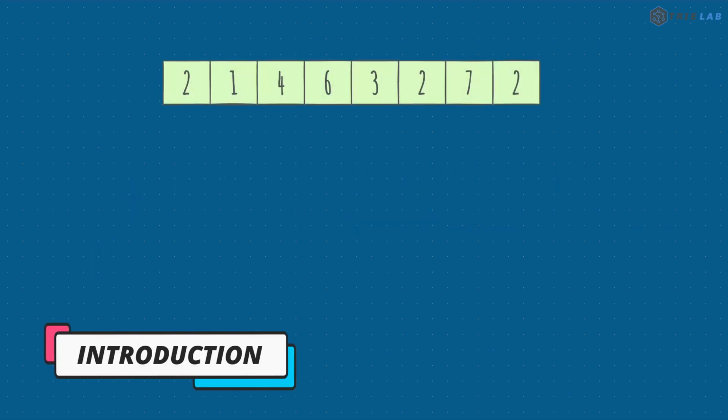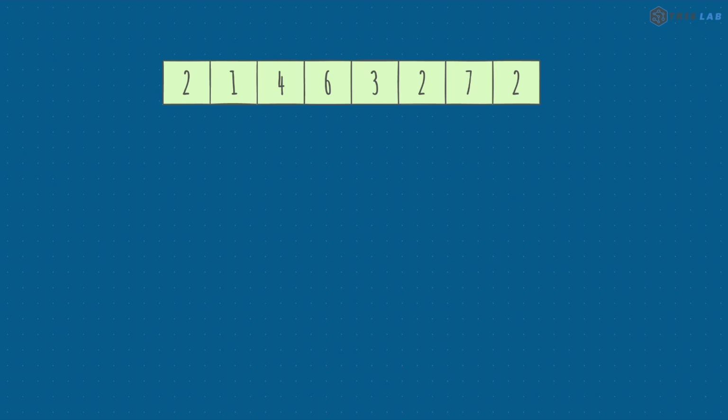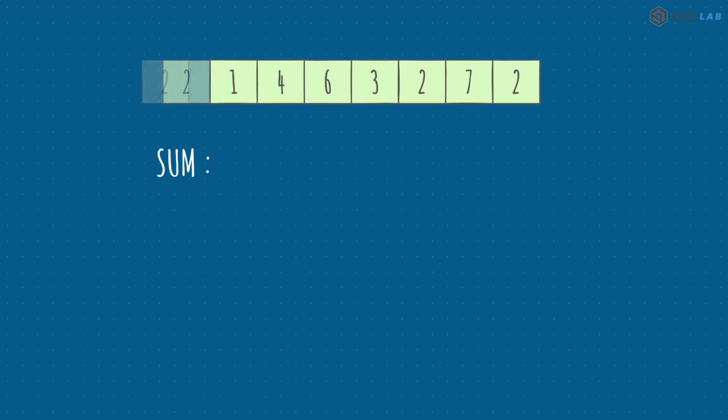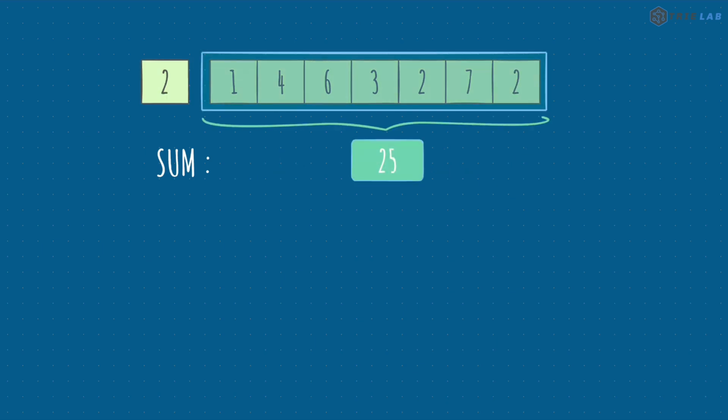So let's start with a simple problem. We are given an array of numbers and we need to find the sum of the elements in the array. The obvious answer is that we can simply iterate over each of these elements, right? Well, that's great. But what if you already have the sum of some part of the array? In that case, you can simply add it to the remaining element and you're done, right?